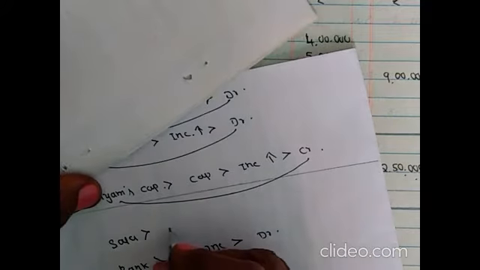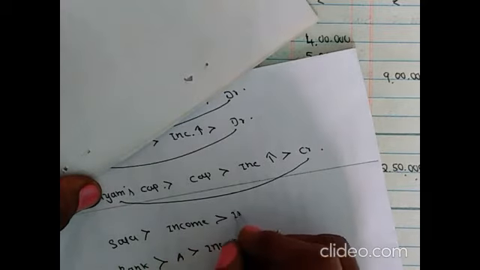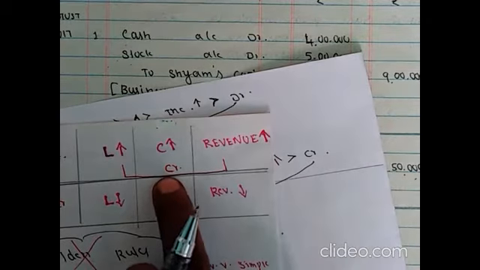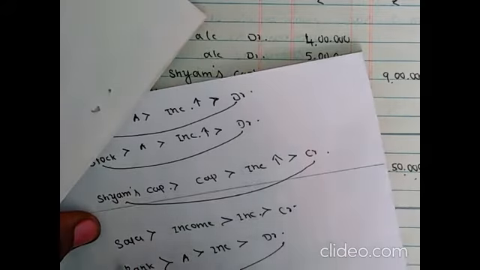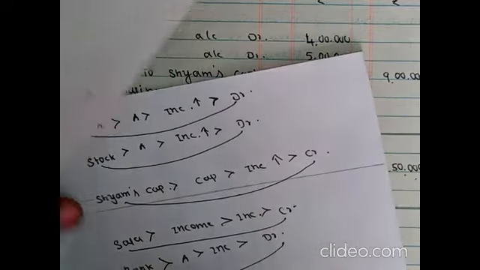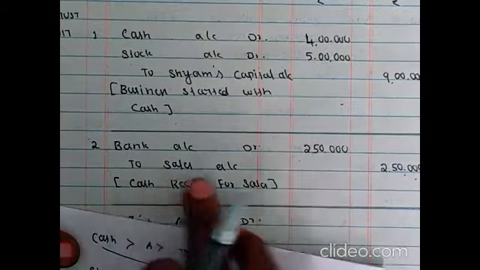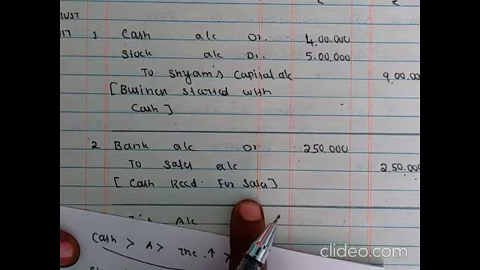Next, sales. Sales is income, revenue, increase. Revenue increase means credit. Bank account debited 2,50,000 to sales account 2,50,000. Cash received for sales.